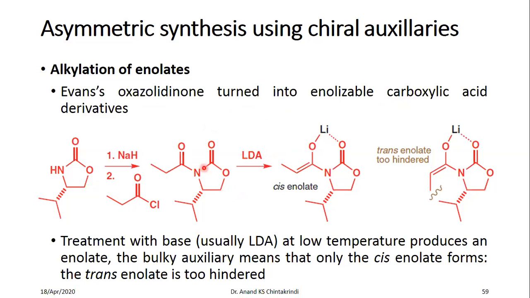Then you are forming the enolate of this particular carbonyl by use of lithium. So this is the cis enolate. But the trans enolate is too hindered in this case because of the steric hindrance here, as you can see. So only the cis enolate will be formed.